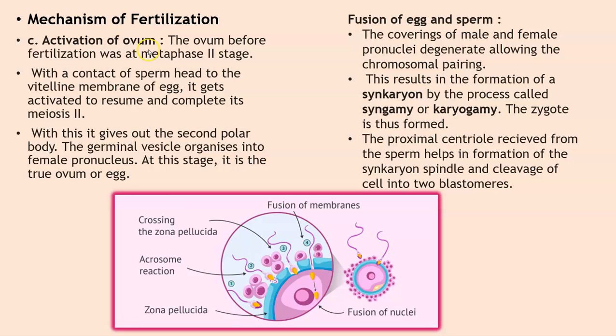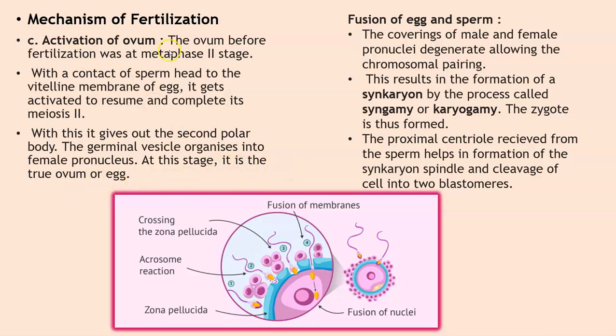Then we have the activation of the ovum. The ovum before fertilization was at the metaphase 2 state. When it comes in contact with the sperm head, the vitelline membrane of the egg gets activated to resume and completes its meiosis 2. With this, it gives out the second polar body. The germinal vesicles organize into the female pronucleus. At this stage, it is a true ovum or the egg.